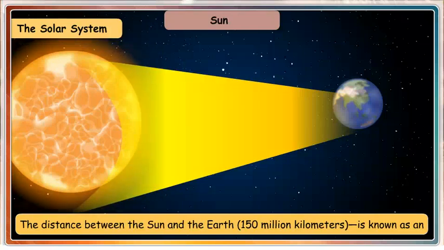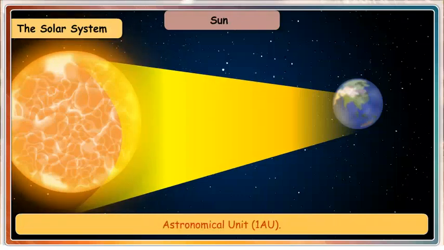The distance between the Sun and the Earth, that is 150 million kilometers, is known as an astronomical unit, that is 1 AU. 1 AU is equal to 150 million kilometers.